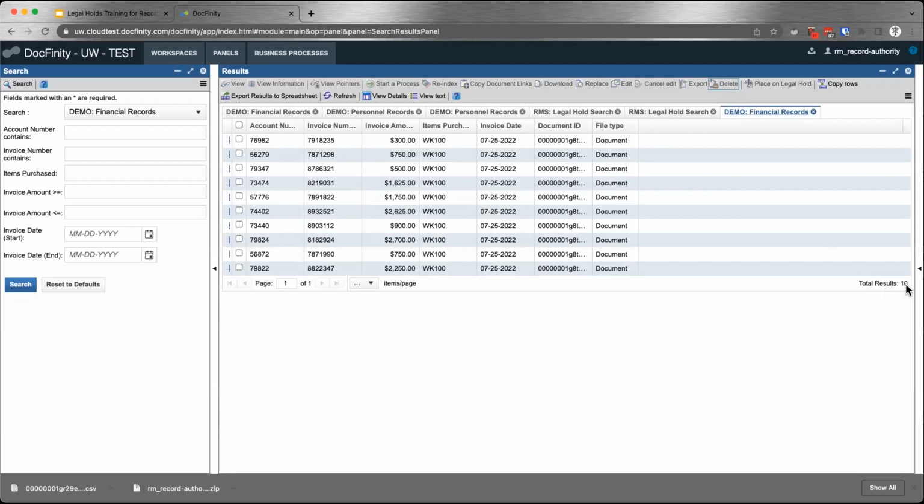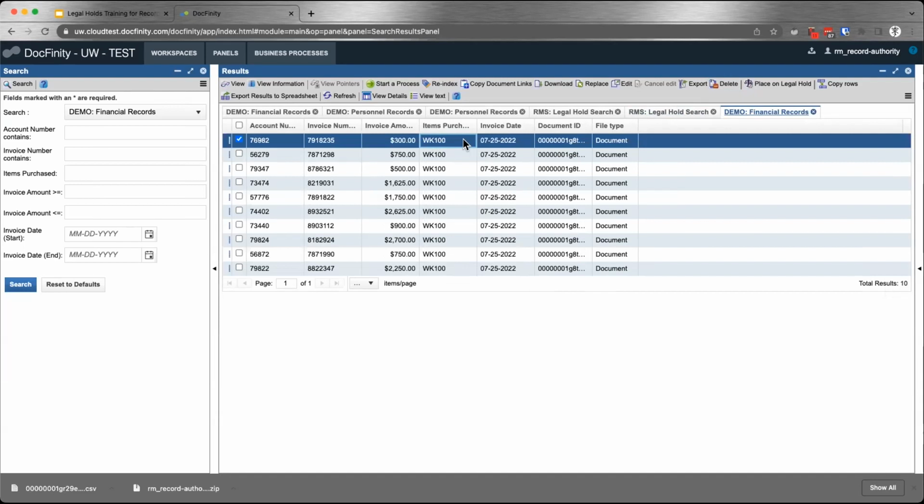And you might be wondering, what's up with this, Federico? You just told me that Docfinity is supposed to block me from destroying things. And this is where I'll explain a concept in Docfinity, which is soft deletes. So Docfinity has a concept of a soft delete, which is when you delete documents from the UI here. And then there's a concept of purging, which is what happens when a document is disposed.